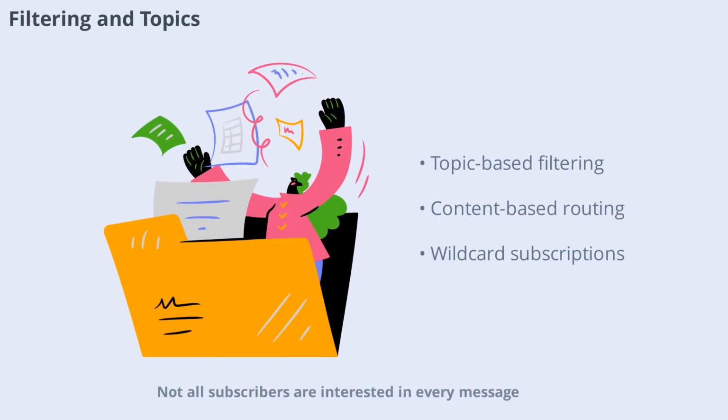Not all subscribers are interested in every message. Pub-sub systems often support filtering mechanisms, allowing subscribers to receive only relevant messages. This can be achieved through topics, where each topic has its own output channel, or through content filtering, where messages are inspected and routed based on their content. Some systems even allow wildcard subscriptions for greater flexibility.